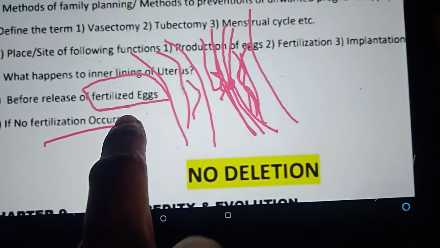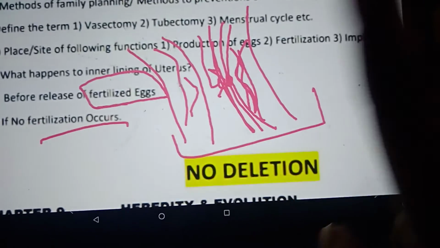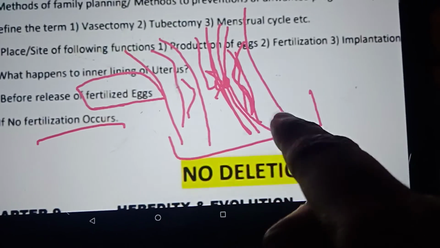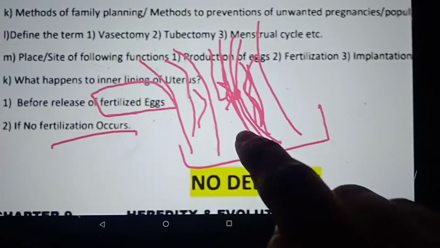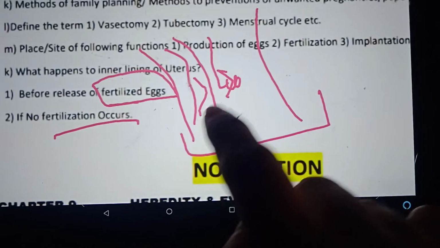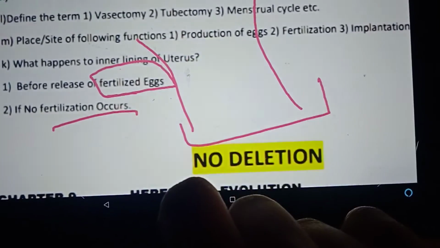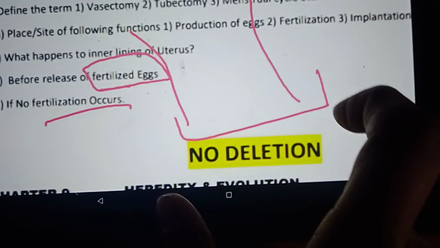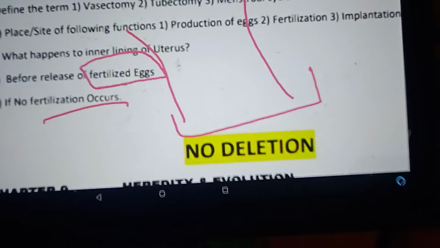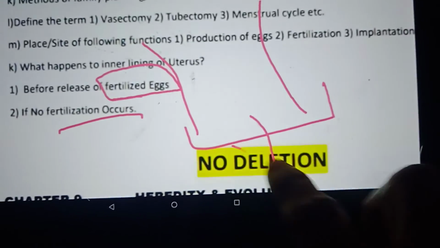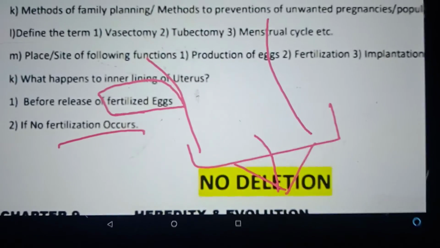When the fertilization doesn't occur, this preparation has happened, but nothing will come and get implanted in the uterus. What will happen? These linings will shed away. Okay, basic uterus जो पहले body structure था वो रहेगा, जो extra thickening हुई थी that will shed away, broken down and shed away in the form of blood and mucus outside the body through the vagina.